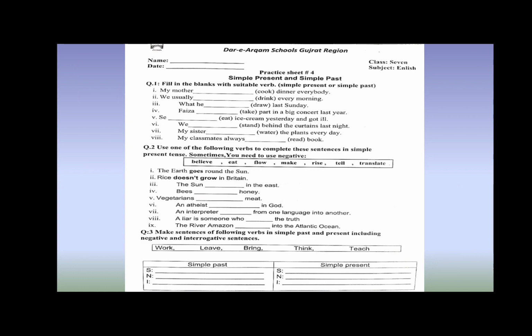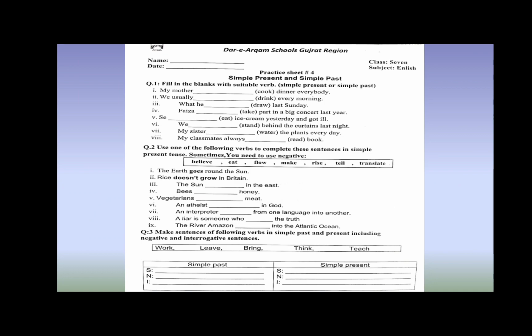Okay, so come to question number 2. Use one of the following verbs to complete these sentences in simple present tense. Sometimes you need to use negative. Number 1 and number 2 I did for you. So take notes from it, or take key points from it, and then solve all the remaining options. The earth goes round the sun. Rice does not grow in Britain.